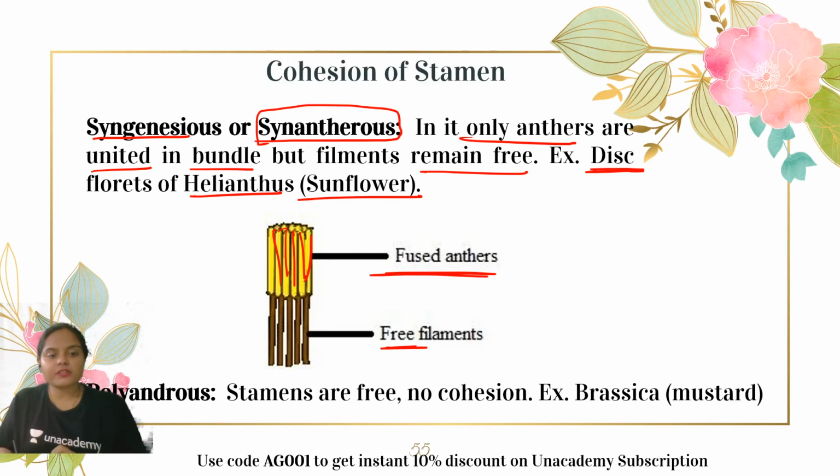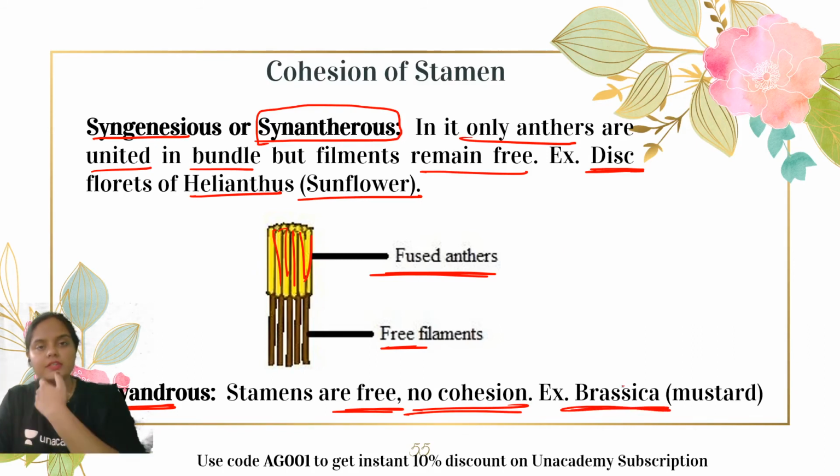So there is a condition which is known as polyandrous condition. In simple terms, when the stamens are free. Okay, when the stamens are free, no cohesion is found. We have already seen this definition. Example is brassica. So in brassica, that means in the mustard, polyandrous condition is seen. So these are the cohesion of a stamen.